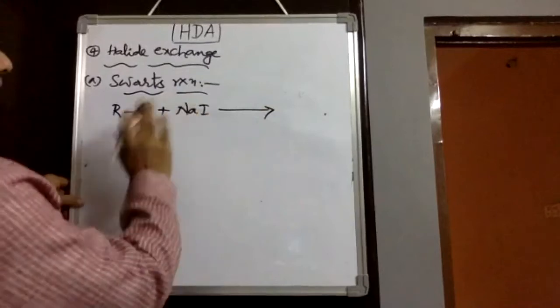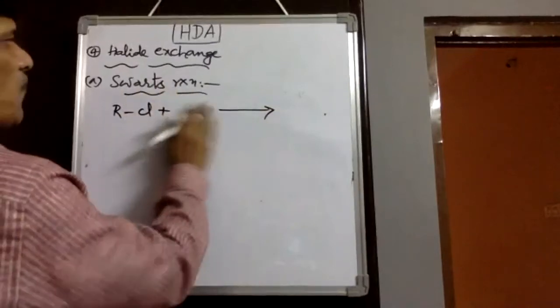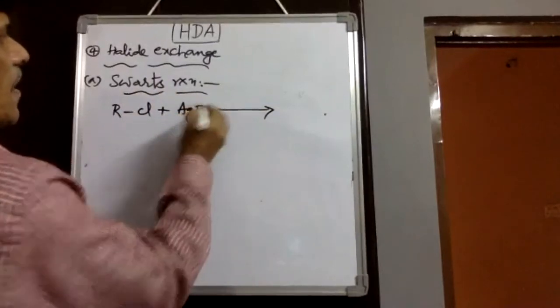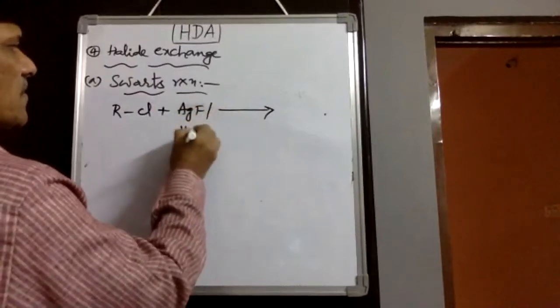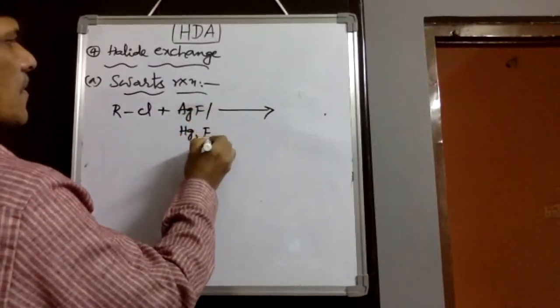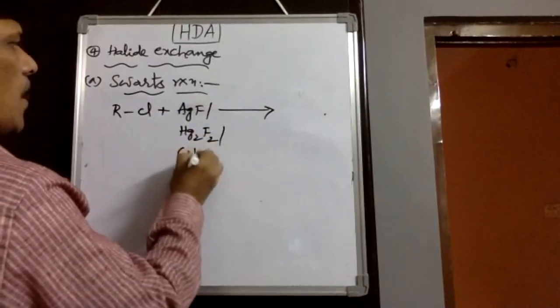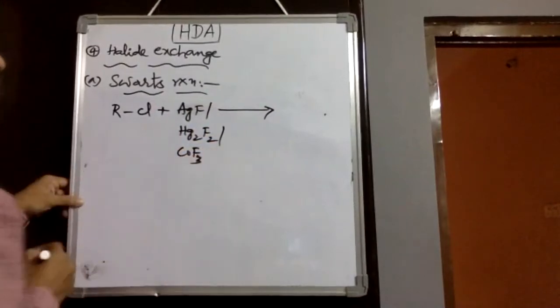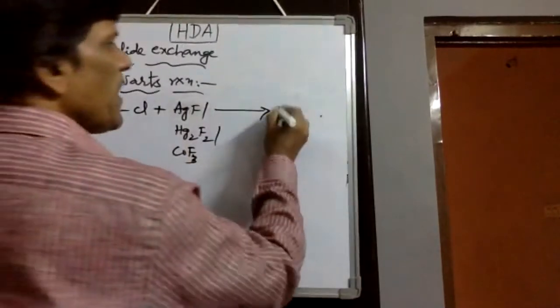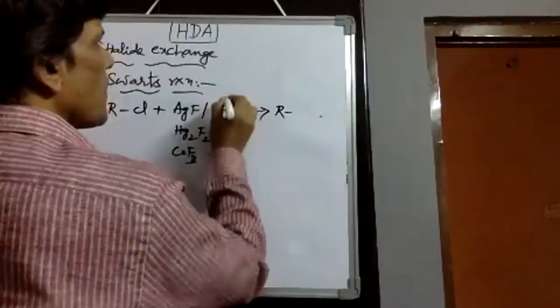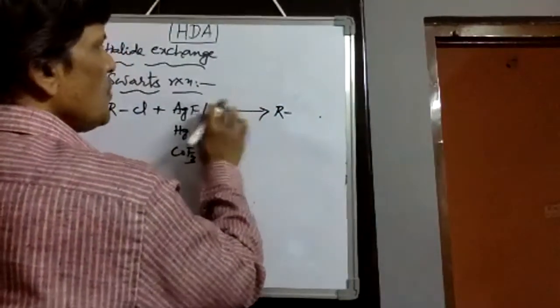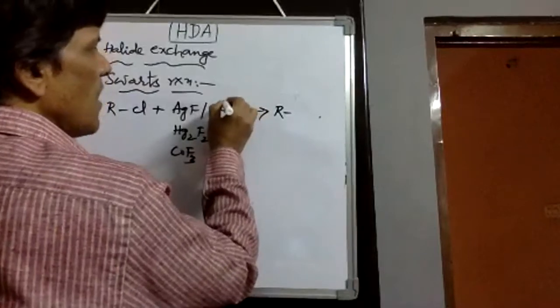Then here silver fluoride or mercurous fluoride or cobalt fluoride, any one of these fluorides when we take, the fluorine can exchange, in CCl4 or any non-polar solvents.